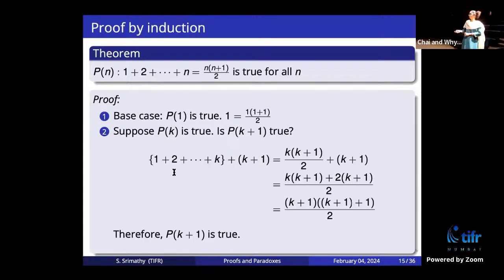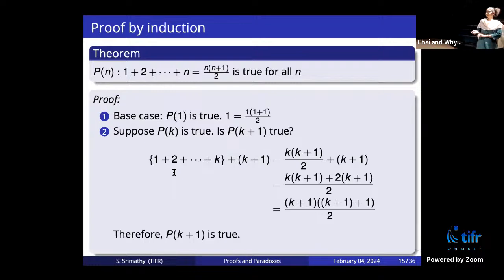It depends on what the problem is about. If I say it is true for all integers bigger than or equal to 1, then the base case would be 1. If I say it is true for all numbers bigger than or equal to 0, the base case would be 0, because you start from that number and keep adding 1. Yes, it depends on what the statement tells you.